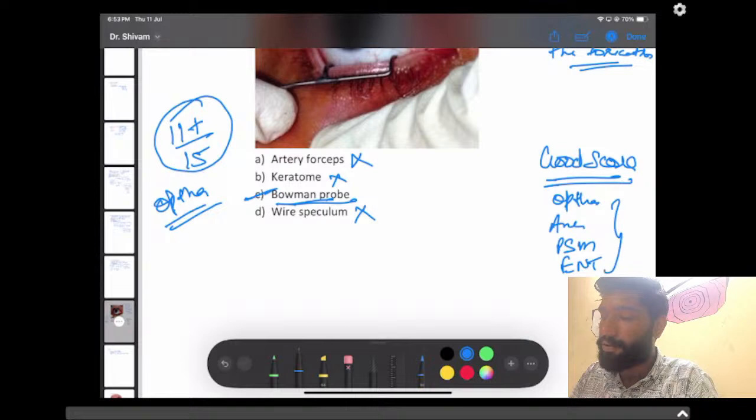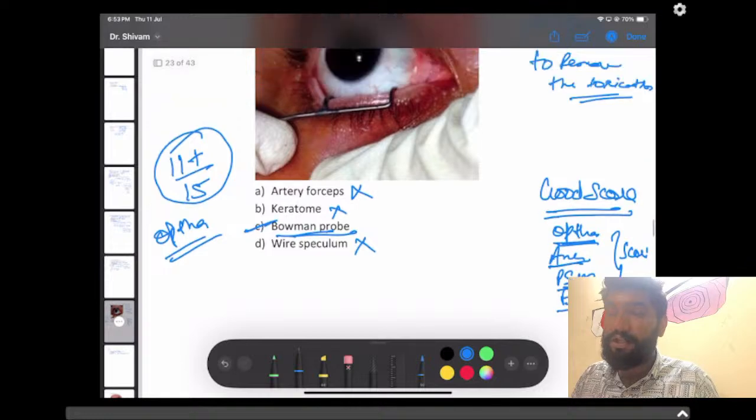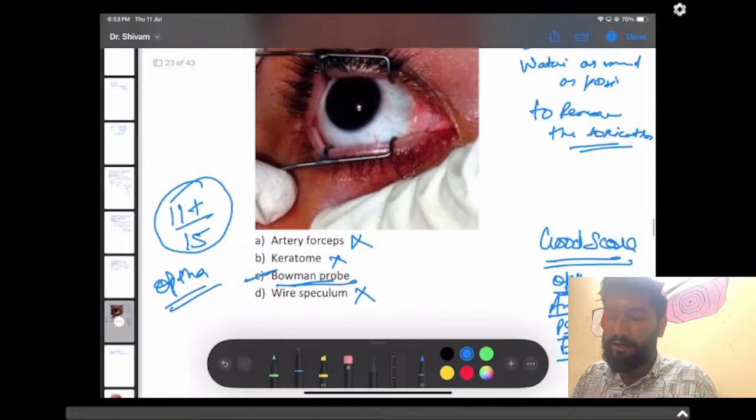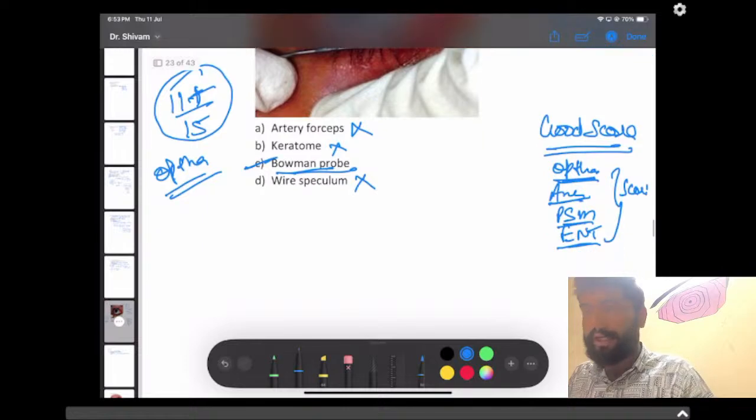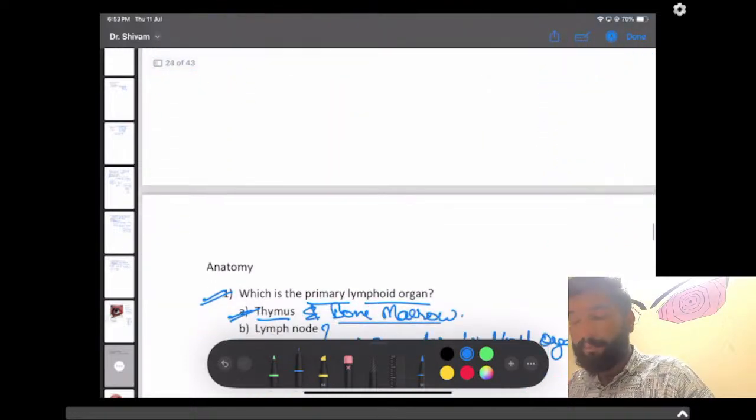This was the scoring course because the questions were not that hard, not at a level where you can't score well. So for a good score, you must score well in ophtha, anesthesia, PSM, and ENT. From 15 questions, you must get 11 plus correct to get a good score. Right, guys? So let's go back to anatomy.